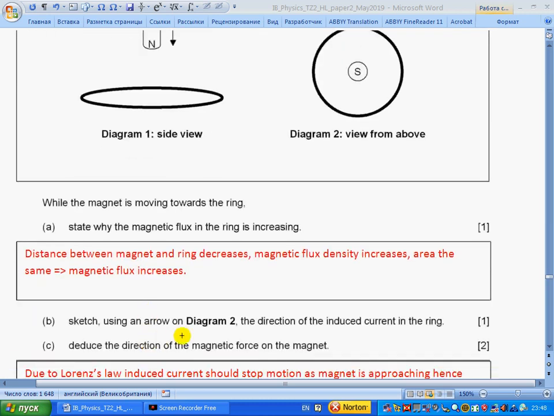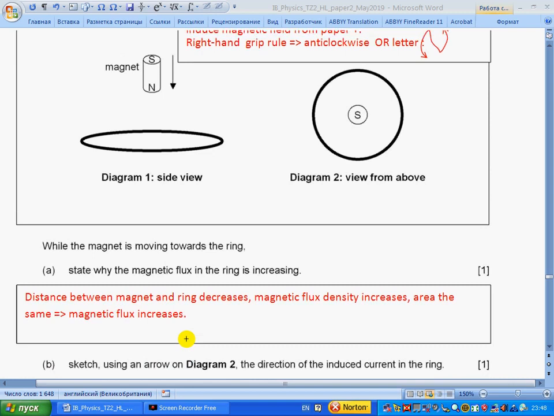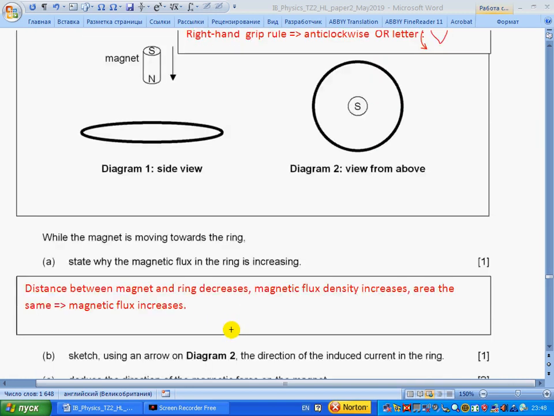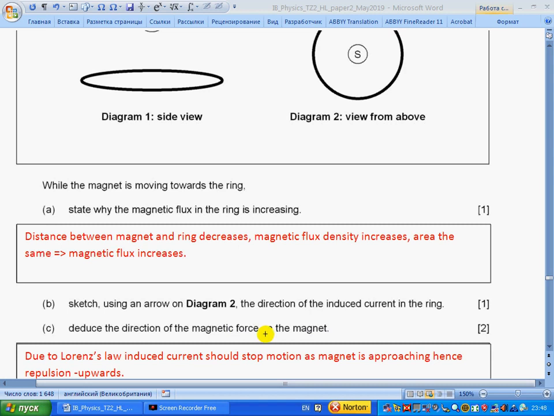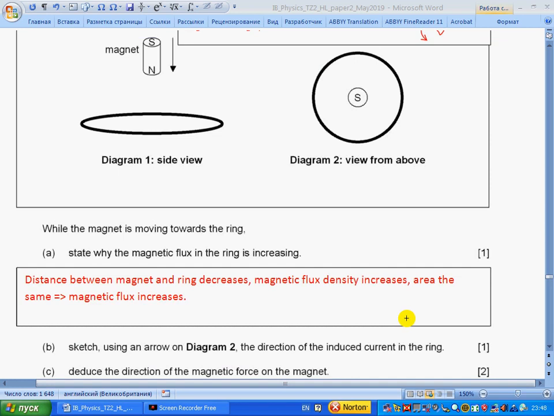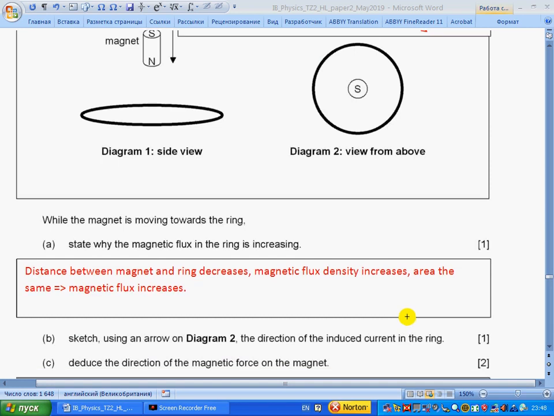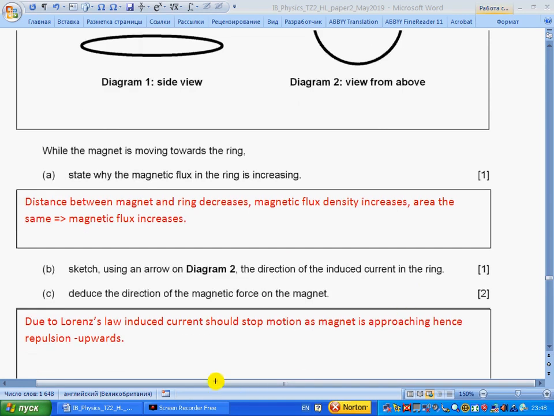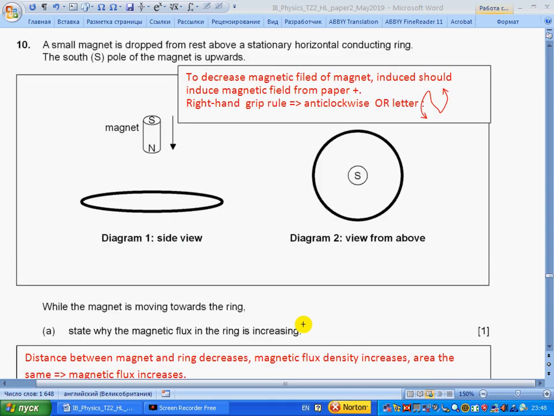Sketch, using an arrow on diagram 2, the direction of the induced current in the ring. So, deduce the magnetic force on the magnet. Due to Lenz's law, the induced current should oppose the motion as the magnet is approaching, hence a repulsion force.